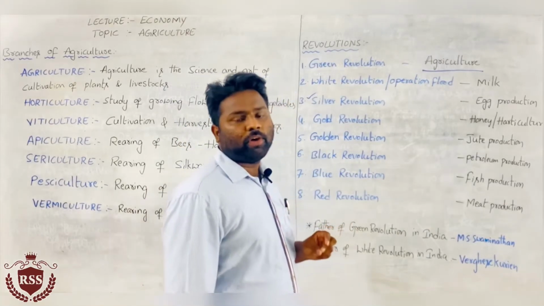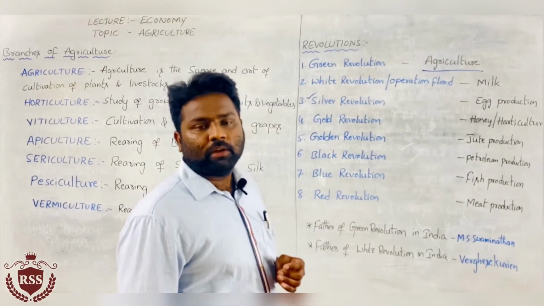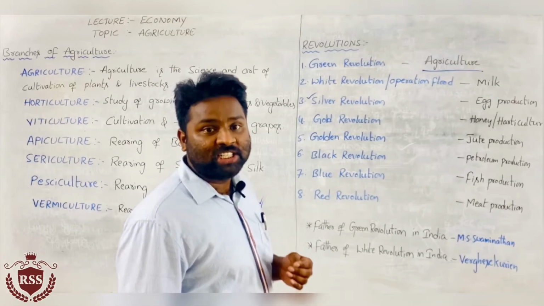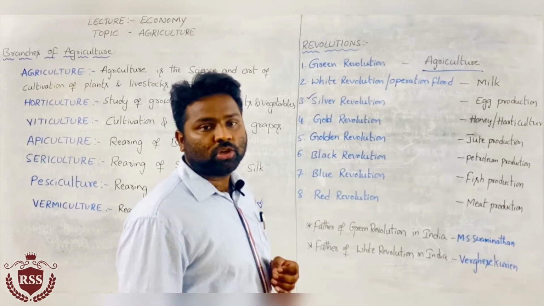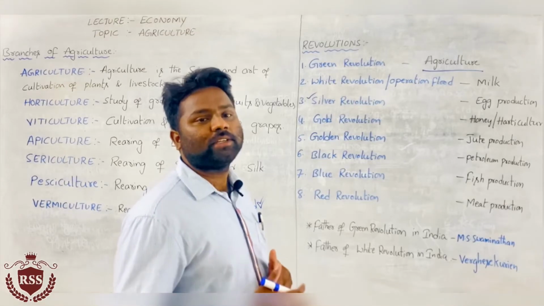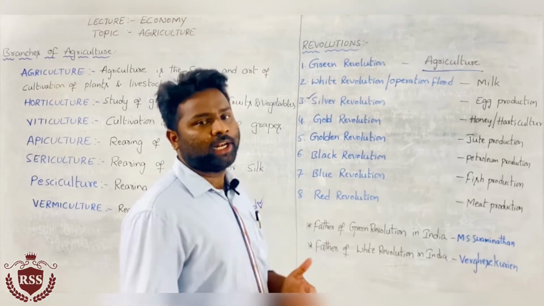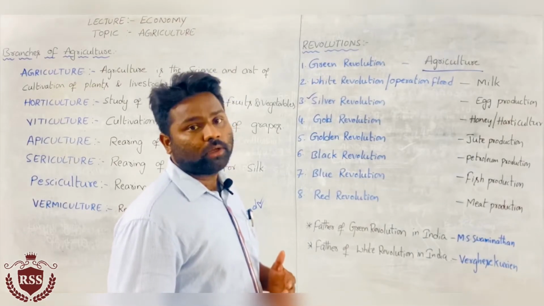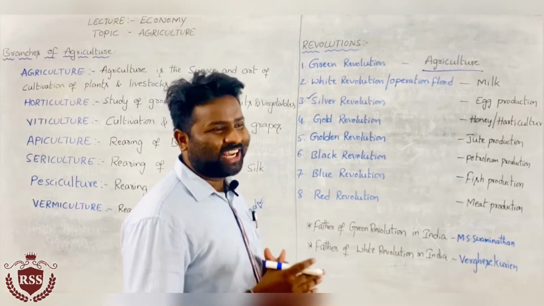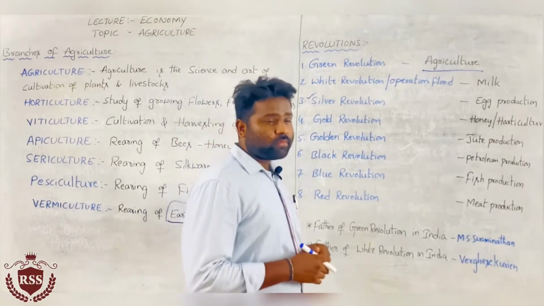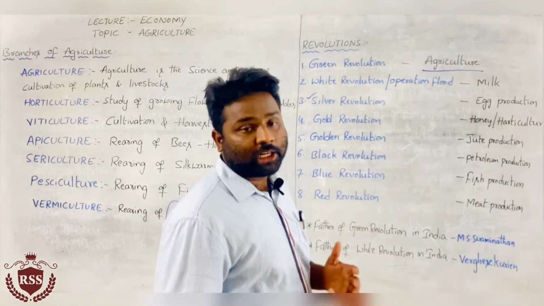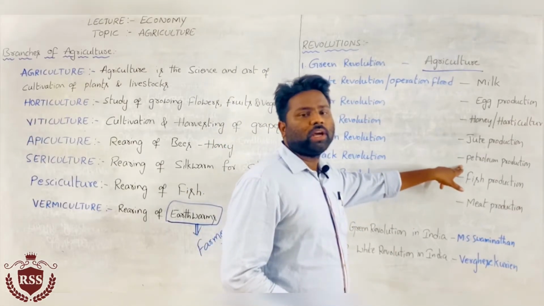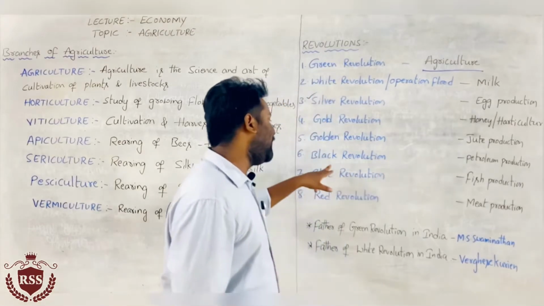For the welfare of the society, in the process of developing nations, in the 5th generation nations, we need fuel. Fuel is most important to advance the nation technologically. That is why petroleum production is related to the black revolution.